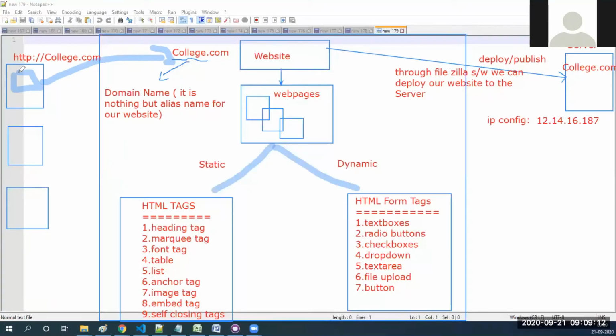You are clear, right? So the diagram. Now we can say it is all clients. A client is nothing but one screen. Simply we'll say that client is nothing but screen. Maybe it is a PC or laptop or mobile or tab. From anywhere we can access our website. Okay, you understand, right?